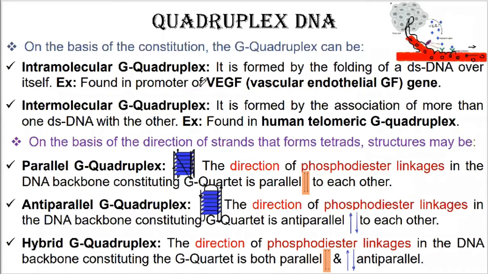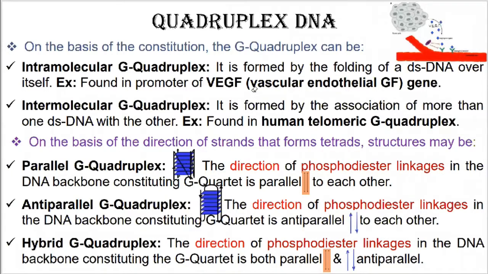This structure is found in the G promoter for vascular endothelial growth factor. You can find here that this is the vascular endothelial growth factor which is responsible for the phenomenon of angiogenesis in the case of cancer cells. Cancer cell में ये vascular endothelial growth factors ही होते हैं जो angiogenesis को कराते हैं. They are the ones that catalyze the process of angiogenesis.